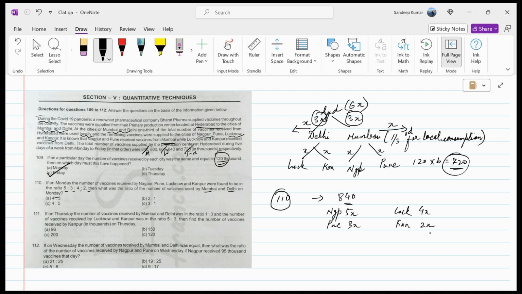So here we are using 6x vaccines at Lucknow and Kanpur, and if we look at Nagpur and Pune, the figure comes as 8x. Now, if you look at these figures, this is primarily two-thirds of the total vaccines.